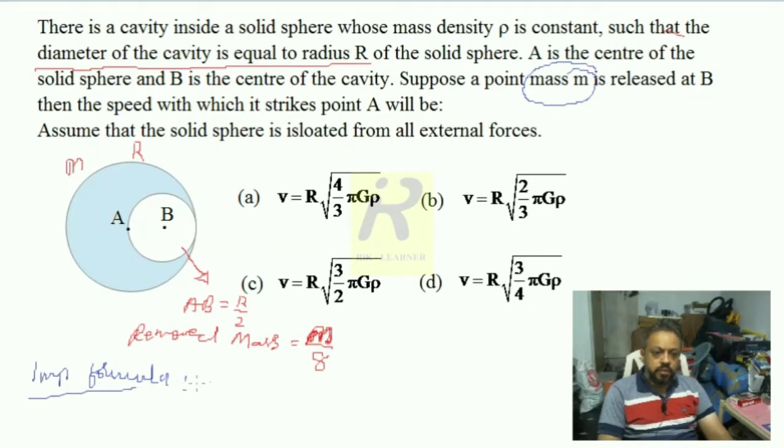This is nothing but for any point inside a solid sphere.